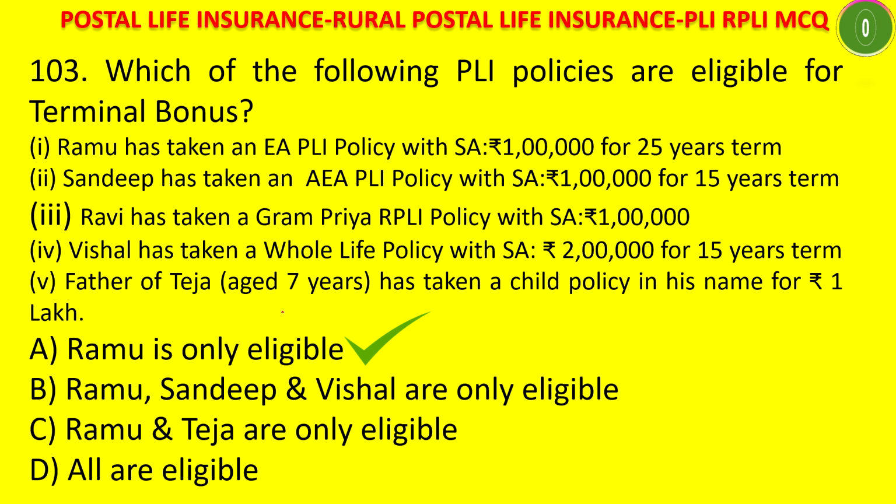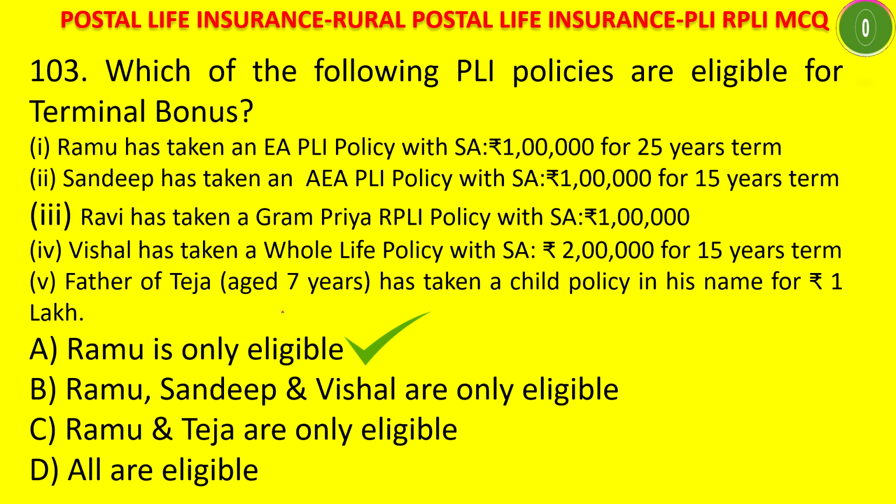Why? Because for Ramu, the policy is more than 20 years term, so he is eligible, and it is an EA policy, so he is eligible. Sandeep has taken AEA policy, so it is not EA policy, and moreover it is a 15 years term. Terminal bonus will be paid only if the policy term is beyond 20 years. So Sandeep is not eligible.